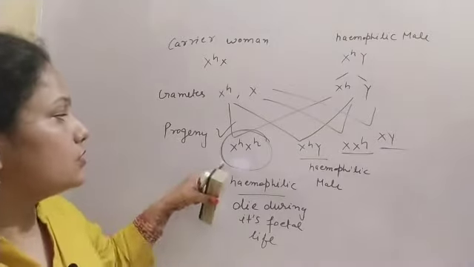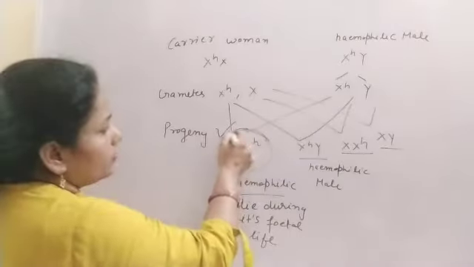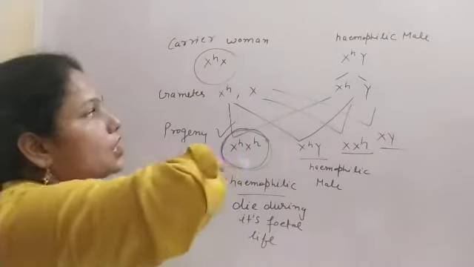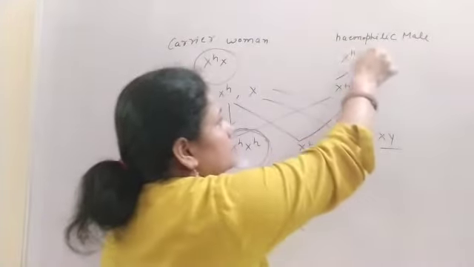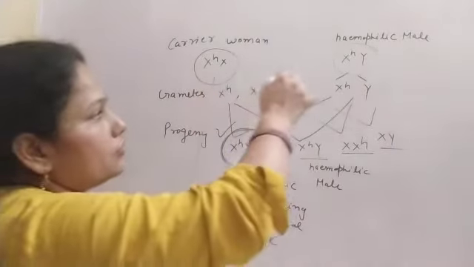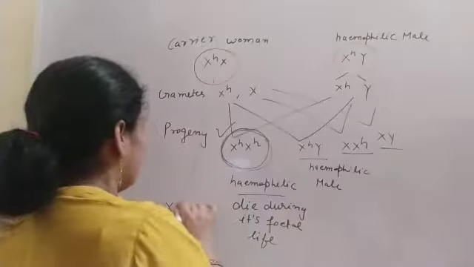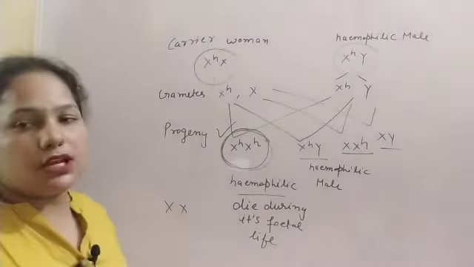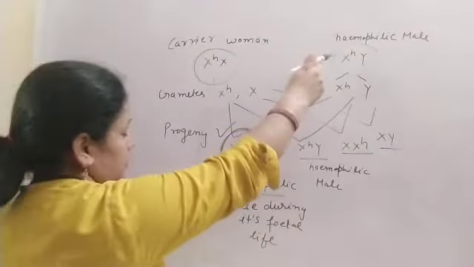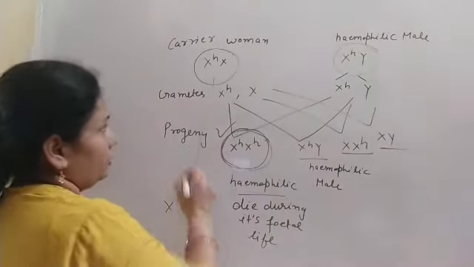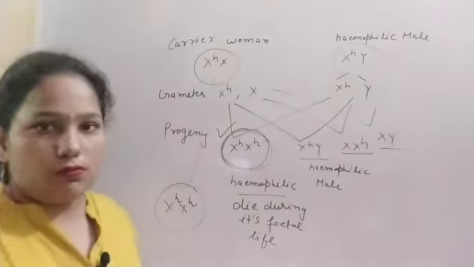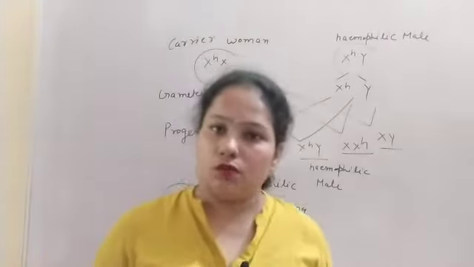And in the second case, a hemophilic female is produced only when the carrier mother and the hemophilic male are there, because one X chromosome comes from the mother and one X chromosome comes from the father, and a hemophilic female only occurs when the hemophilic X chromosome comes from the father and this X^H chromosome comes from the mother. So this condition is very rare.